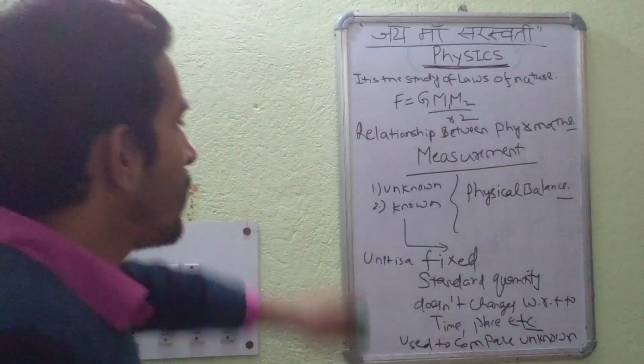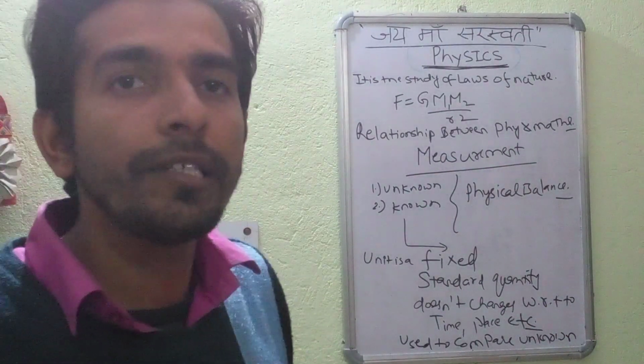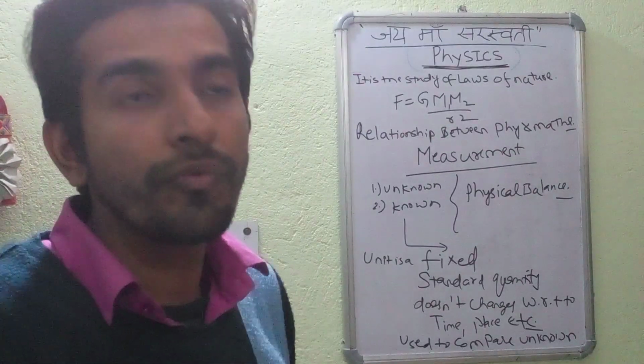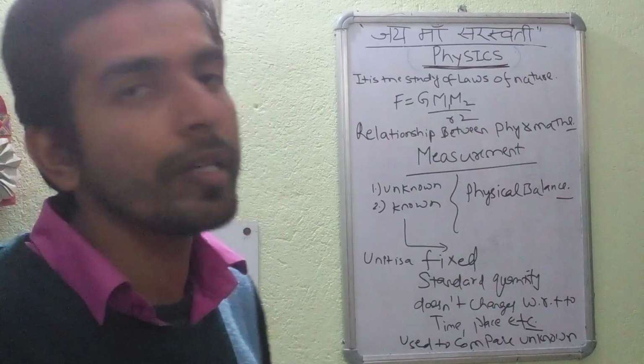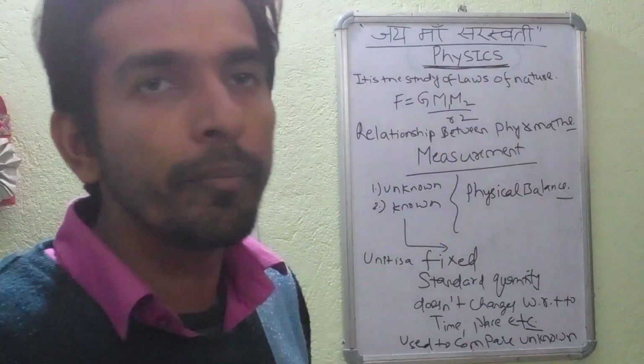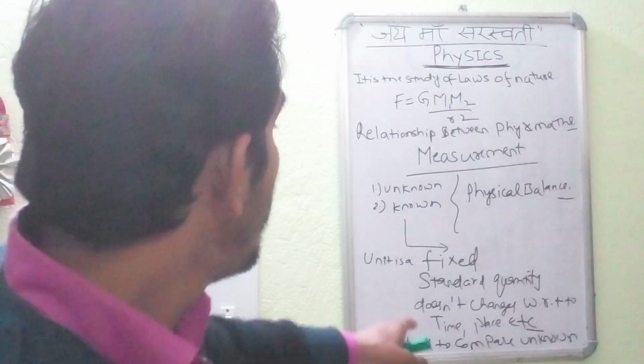So these are the 5 points related to the unit. The first and foremost, it is a fixed quantity. Secondly, it is a standard quantity. Standard means it is not changing with respect to the time, place, etc. It is used to compare unknown quantity.